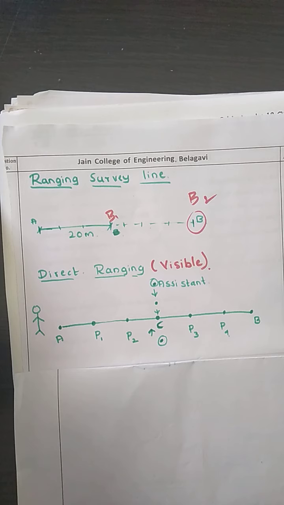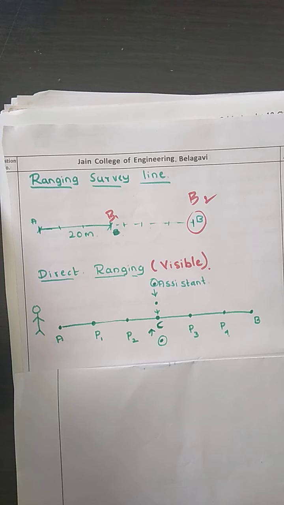We should first understand the process of locating the intermediate points. The process of locating the intermediate points on a survey line is nothing but what we call ranging. I will repeat it. That means, when we are going to do this ranging, we will see how to do it.